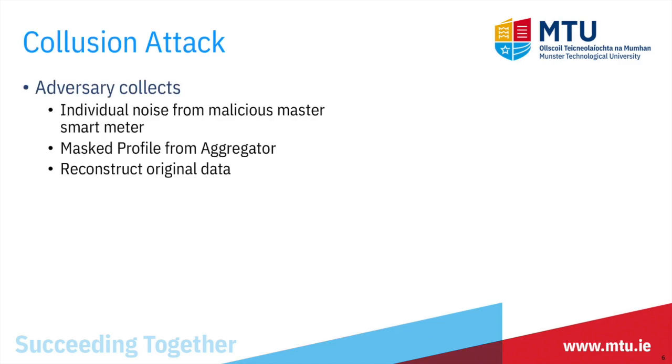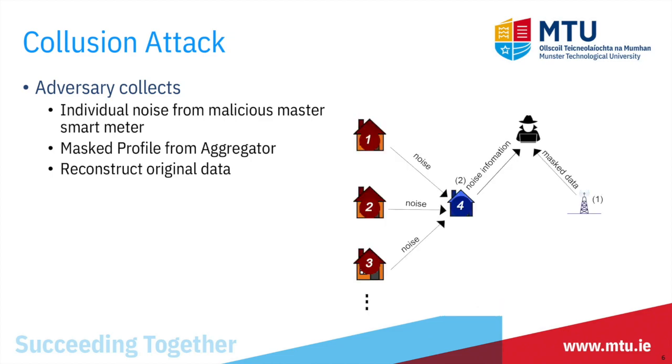As for the collusion attack, an adversary can collude with malicious smart meters to get extra information. In DPNCT, a privacy-preserving model, each smart meter shares the added noise with the master smart meter. If the randomly chosen master smart meter happens to be a malicious smart meter, then it shares the noise information with the adversary, and the adversary using this information can easily reconstruct the masked data by just subtracting noise from the masked data.